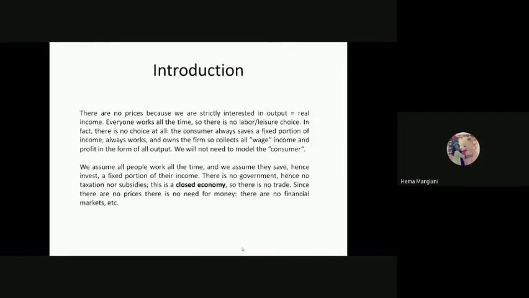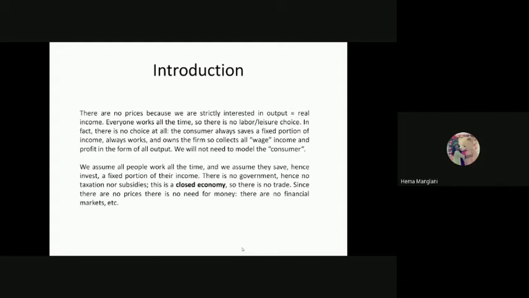So there are no prices because we are strictly interested in output and real income. That is all we want, like in steady state, whatever the output is should be equal to the real income. Everyone works all the time, so there is no labor-leisure choice. I hope you all remember that labor-leisure choice concept. But here, because of the full employment assumption, everybody is working, so we don't have this kind of choice between labor and leisure. In fact, there is no choice at all.